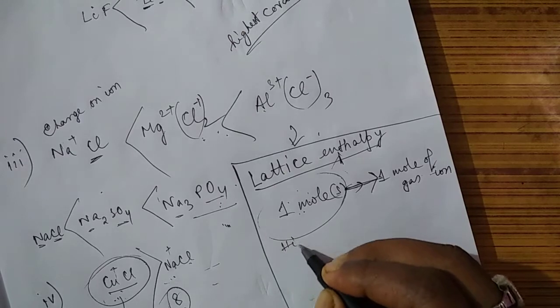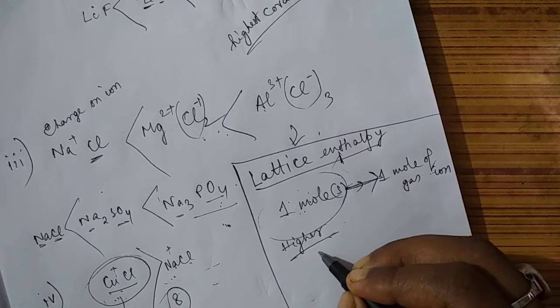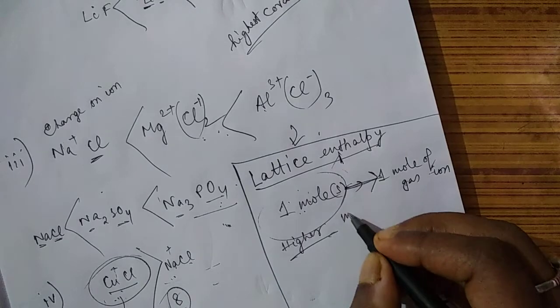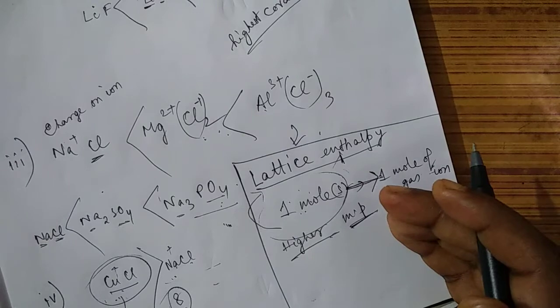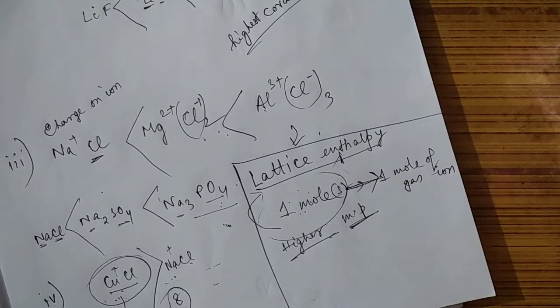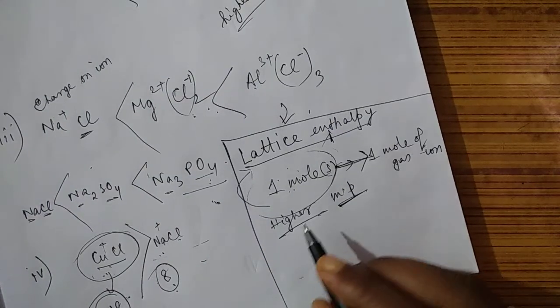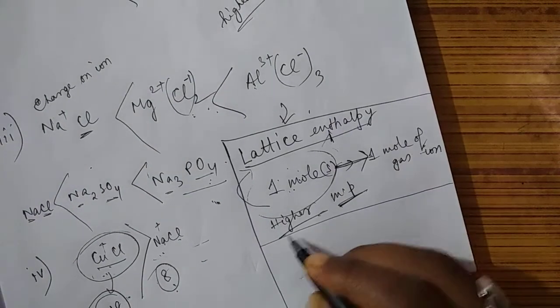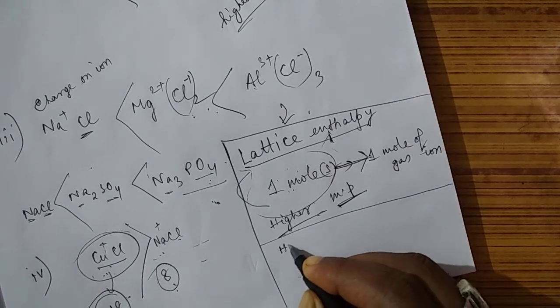Always remember that, the higher the lattice enthalpy, the higher is the melting point. Higher lattice enthalpy means the melting point will be larger, and generally they are not soluble in water, except in a few cases. We will discuss that now. Before understanding the solubility, we need to understand the hydration enthalpy too.